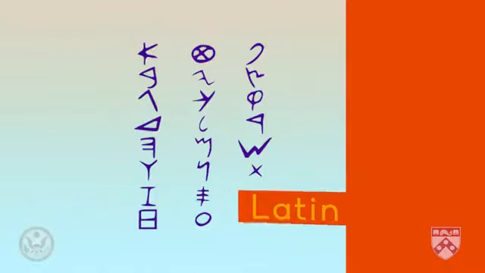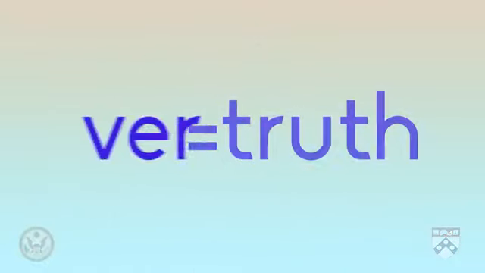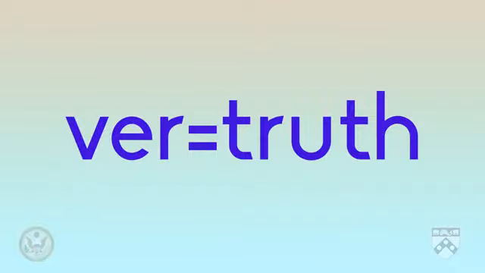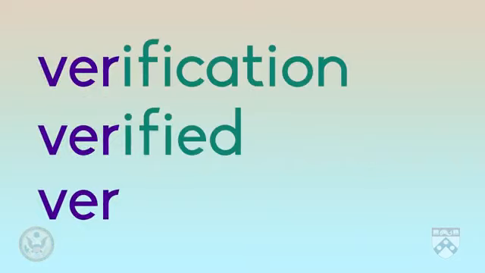In English, the roots are borrowed from Latin. So ver, for example, means truth. Therefore, verification is the process of proving something is true. Verified is an adjective that describes something truthful. And finally, to verify is the verb form of the same root ver. It's the action verb of finding out if something's true.